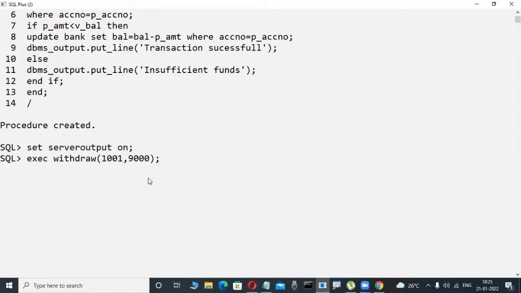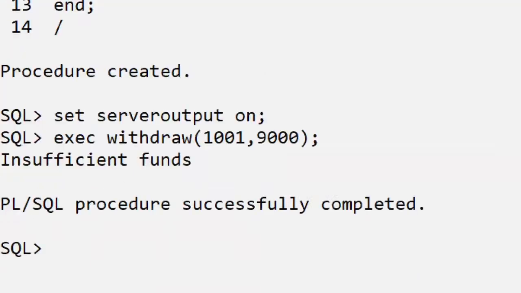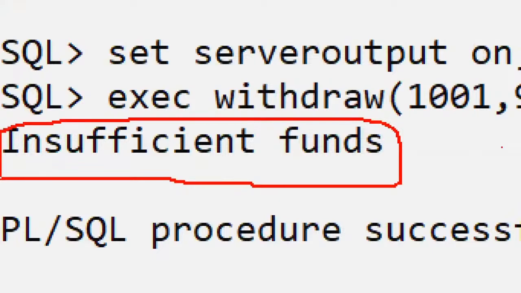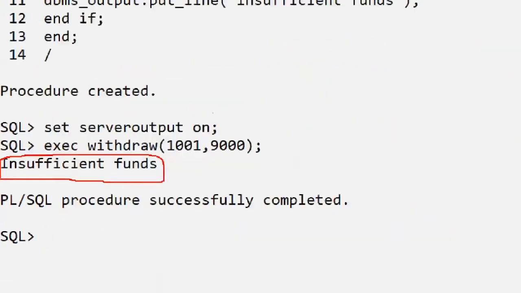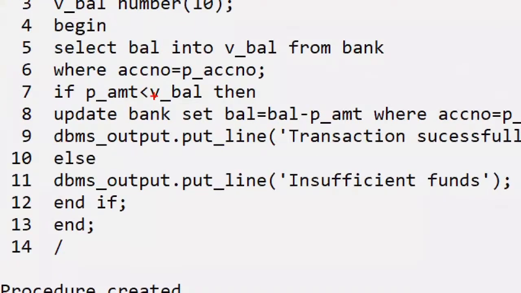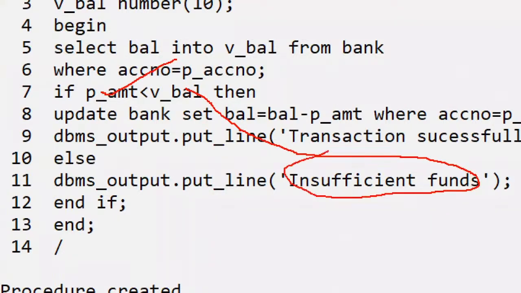Whenever I try to withdraw 9,000, is it possible? No. So now it will give a message, insufficient funds. It will display the message or not. How is it possible? This coding is executed, whatever I'm writing is executed. Your amount is more than the available balance. That's why insufficient funds. It will display the message or not. Yes.